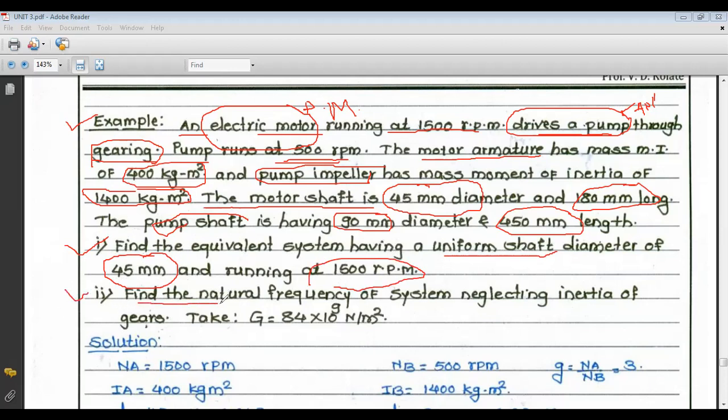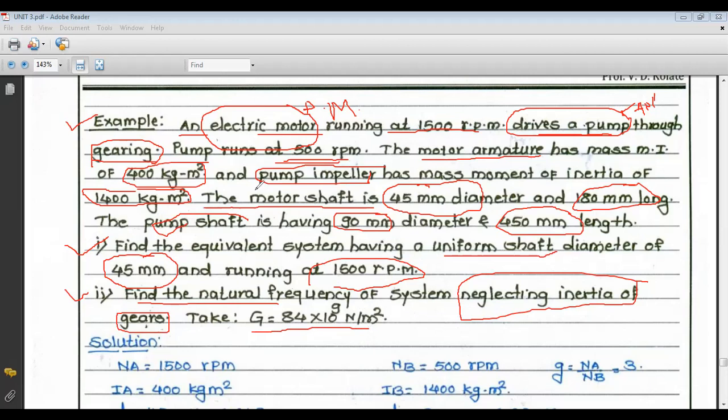And second, we have to find the natural frequency of the system, by neglecting the inertia of gears. Take G equals 84 into 10 raised to 9 Newton per meter square. So this is the problem.